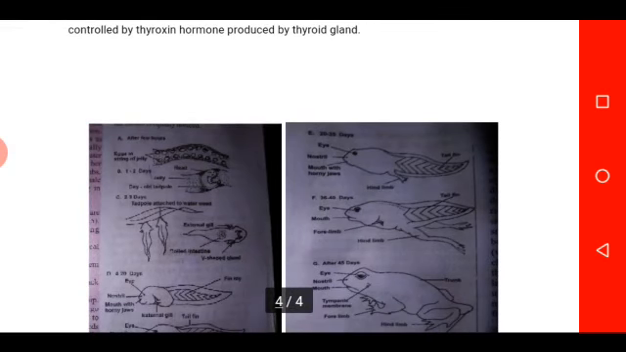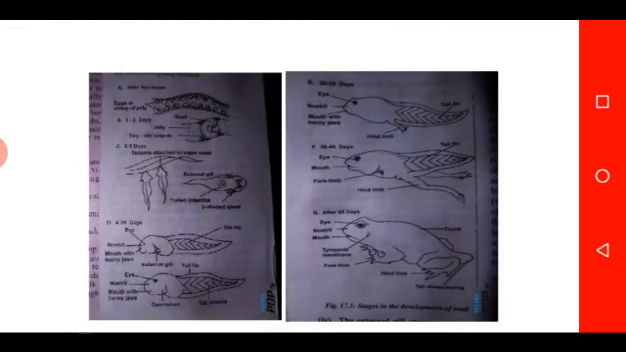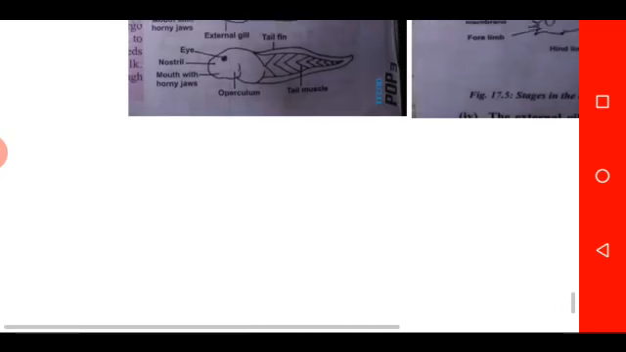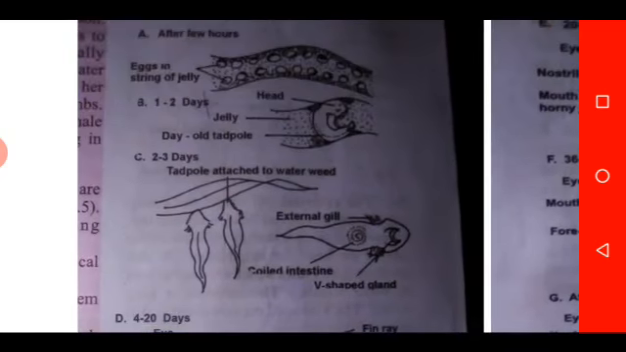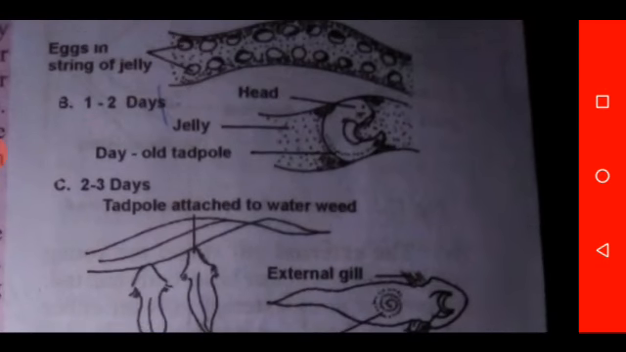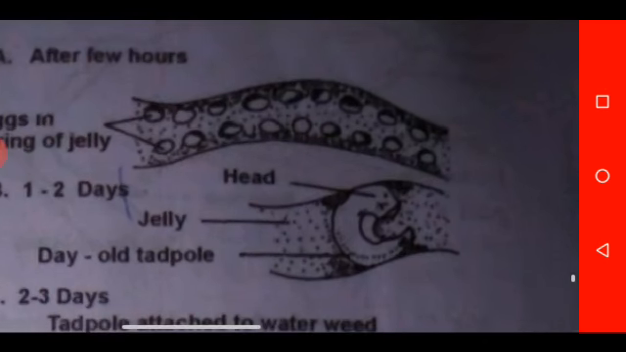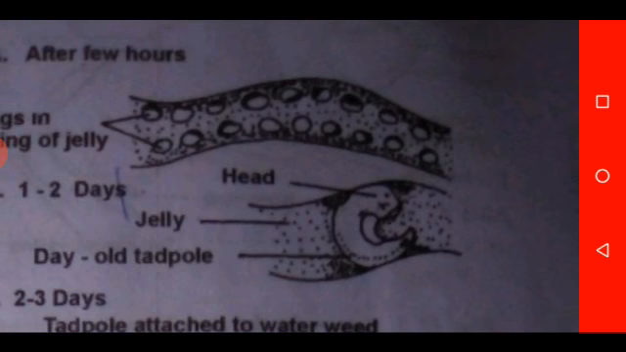So the diagram on the screen is showing the development of the toad. As I have said, I hope you can see the egg that is protected by jelly, the spring of jelly. Don't forget, the jelly protects it from bacterial attack. It enables dissolving of oxygen, and it prevents drying up of the egg.